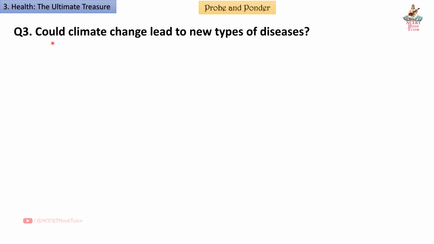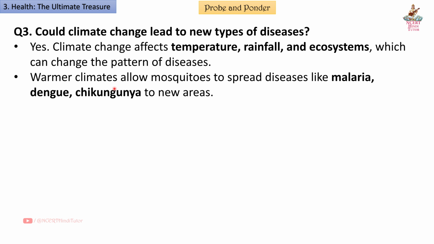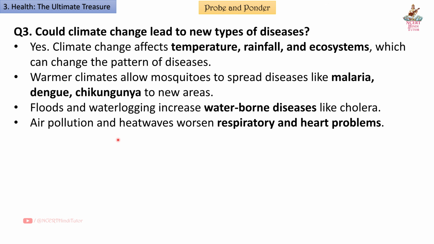Question 3. Could climate change lead to a new type of diseases? Answer. Yes. Climate change affects temperature, rainfall, and ecosystems, which can change the pattern of diseases. Warmer climates allow mosquitoes to spread diseases like malaria, dengue, chikungunya to new areas. Floods and waterlogging increase waterborne diseases like cholera. Air pollution and heat waves worsen respiratory and heart problems.